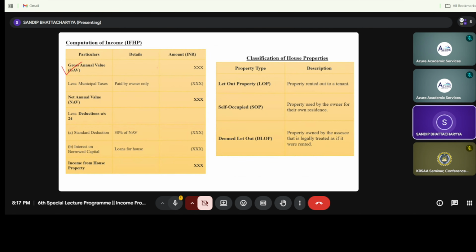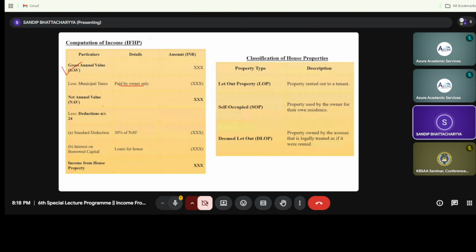So from this gross annual value we are supposed to deduct the municipal taxes, and please do note this word, that are paid by owner only. If the municipal tax is paid by the owner, then it is considered as a subsequent deduction from the gross annual value. But the municipal tax paid by the tenant will not be considered as a deduction under income from house property. So only municipal tax paid by the owner will be considered here.